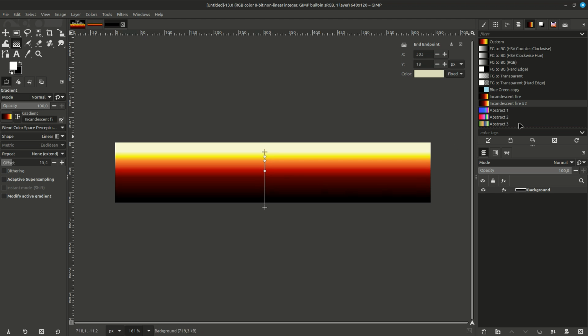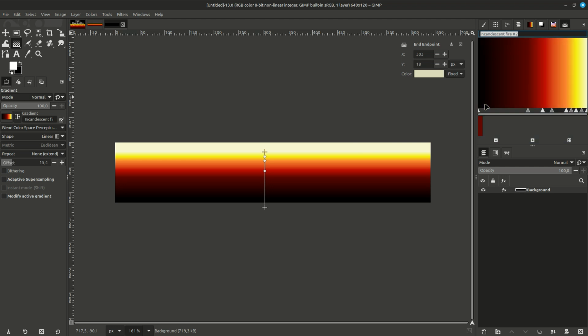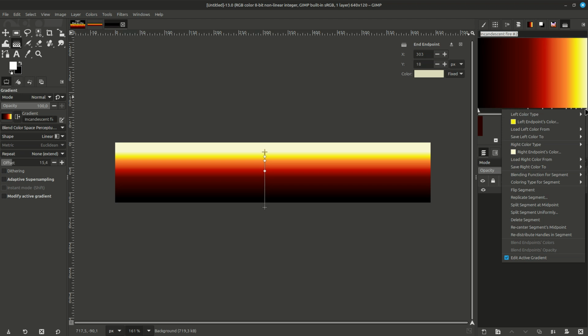So what we want to change in our gradient is this white yellow area. So let's double click on the gradient, and click on the far right area here. Now it's selected, then right mouse click, and we can verify the correct area by the colors. Colors are yellow and white yellow.